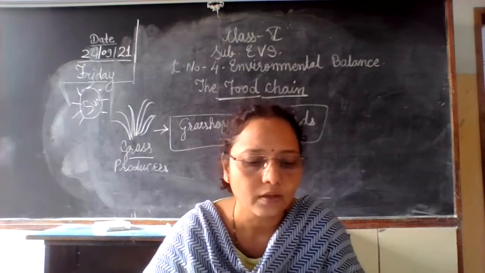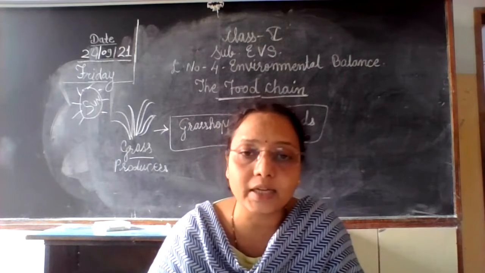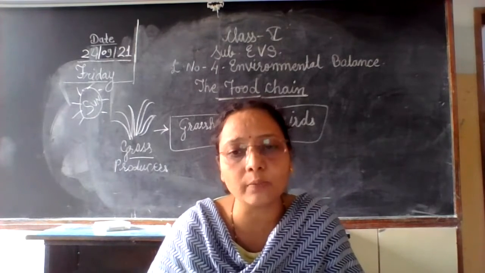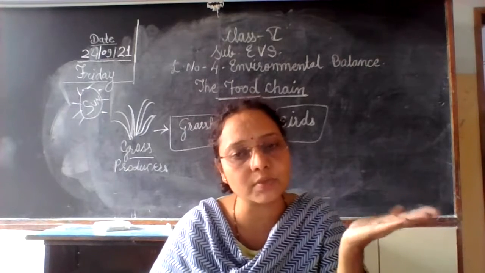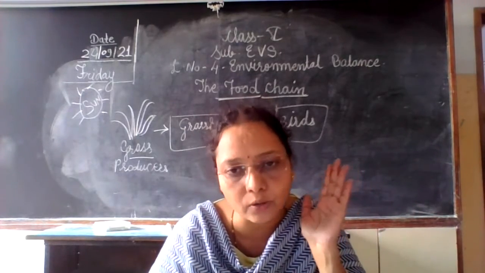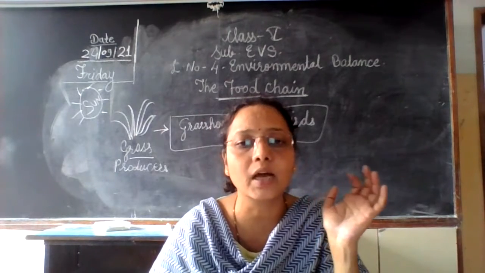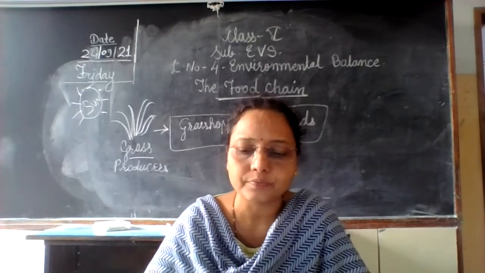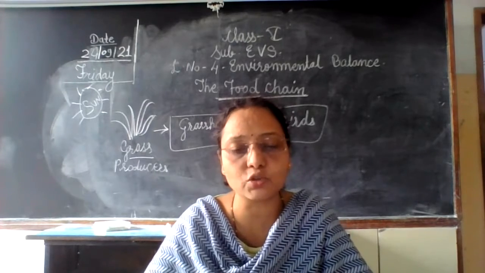Okay, children? Then secondary consumers are the organisms that feed on primary consumers. जो organisms primary consumers को खाते हैं, primary consumers पे food के लिए depend होते हैं, they are called secondary consumers. Okay. So secondary consumers कौन से?